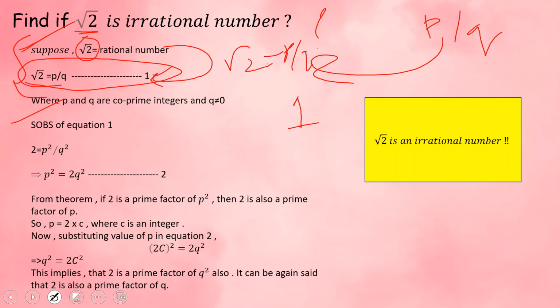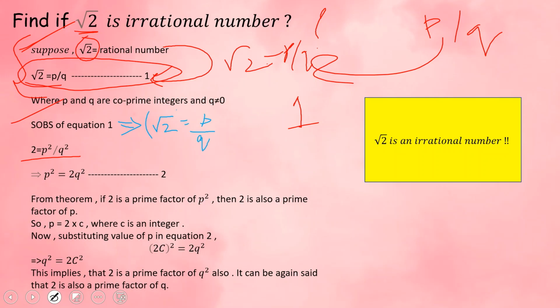What I mean by SOB is squaring on both sides of equation 1. When you do SOB on equation 1, you get 2 is equal to p square by q square. Now let me simplify this for you. Equation 1 is root 2 is equal to p by q.